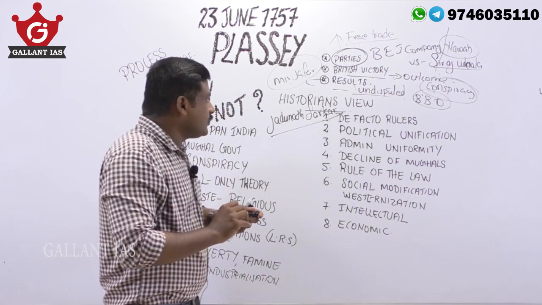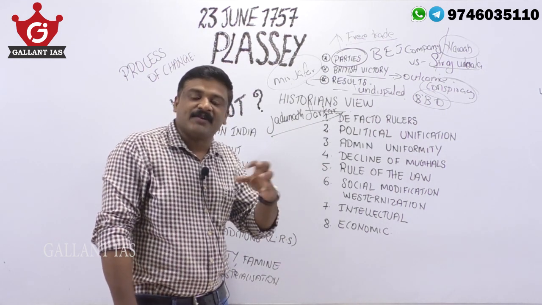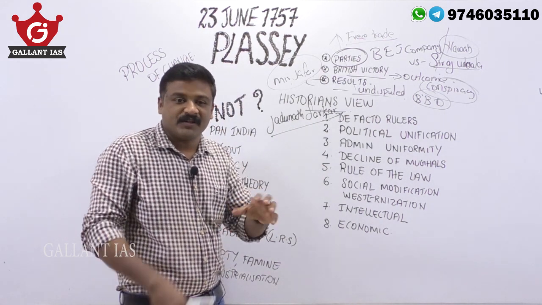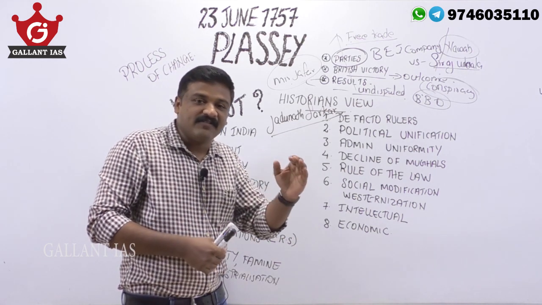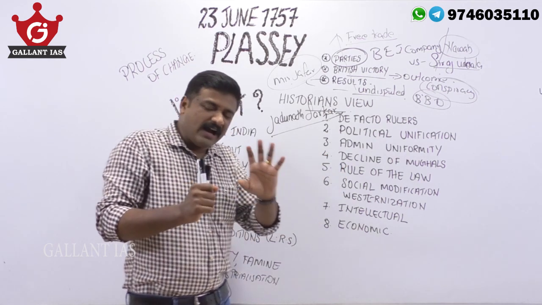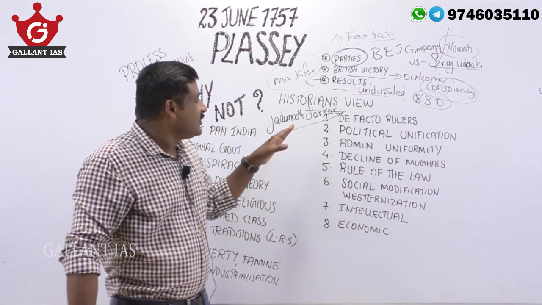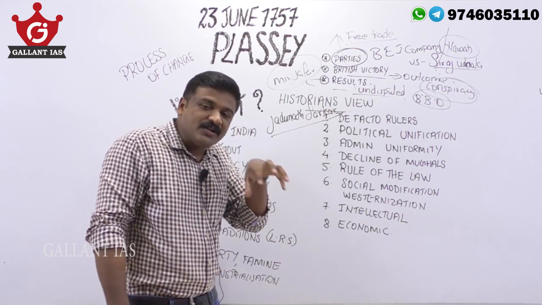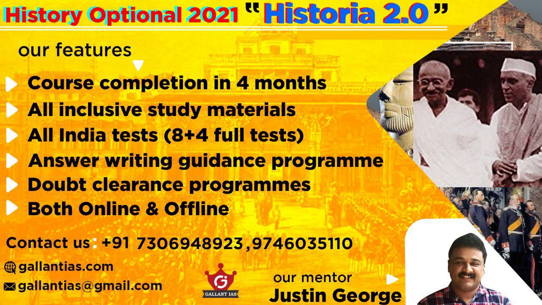Now some historians say, for example, Jadunath Sarkar, according to his view, this Plassey resulted in the end of medieval India and start of modern India. You have to go for its plus and minus side, whether it ended medieval India and started modern India or vice versa. Whether that statement is correct or not, you have to analyze here. See, Jadunath Sarkar says the Plassey victory of the British ended medieval India and started modern India. Many reasons are there. Just look into these points to see how he justified this.